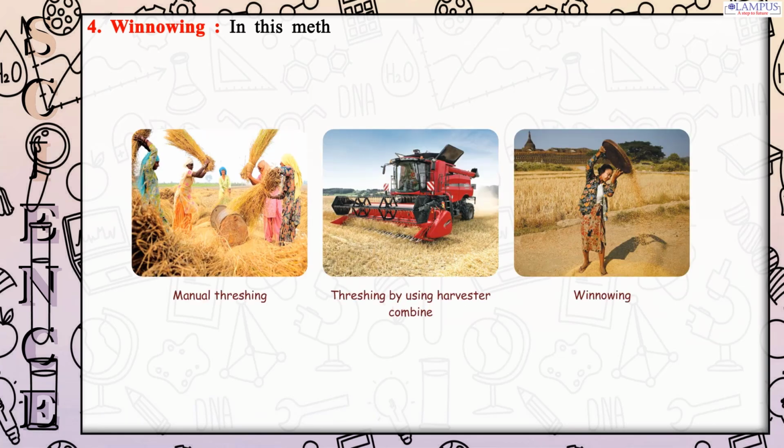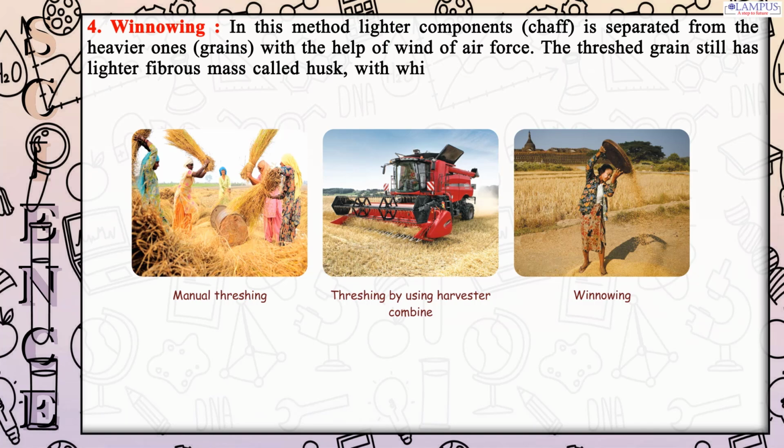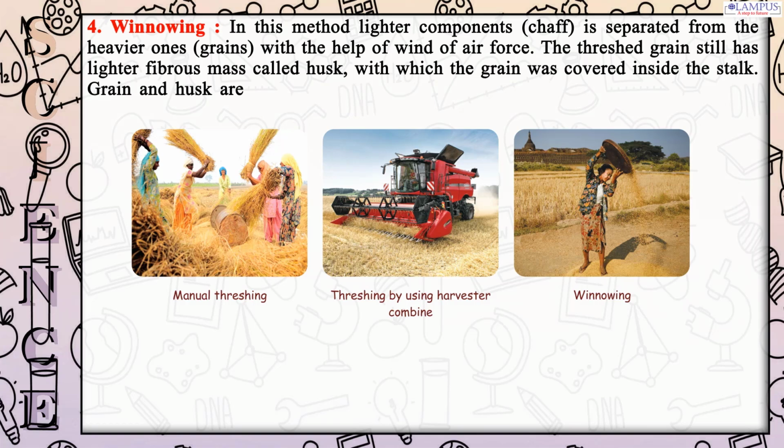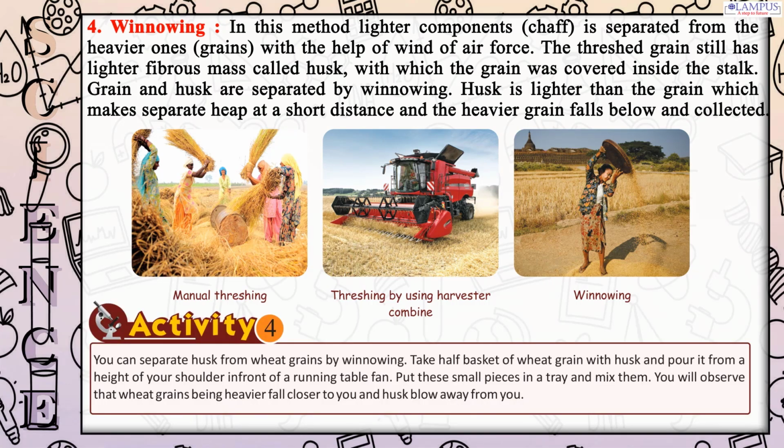4. Winnowing. In this method, lighter components, chaff, are separated from the heavier ones, grains, with the help of wind or air force. The threshed grain still has a lighter fibrous mass called husk, with which the grain was covered inside the stalk. Grain and husk are separated by winnowing. Husk is lighter than the grain, which makes a separate heap at a short distance, and the heavier grain falls below and is collected. Activity 4.